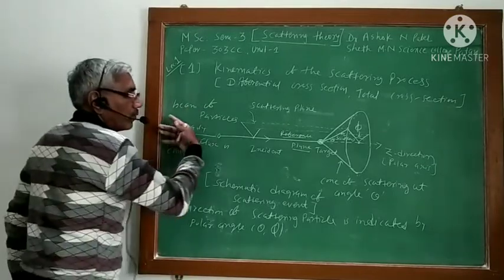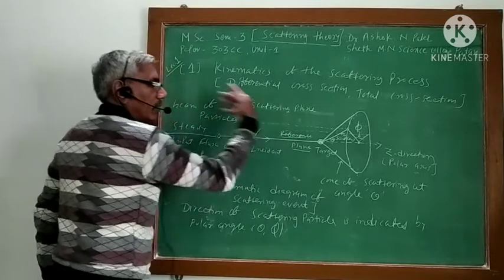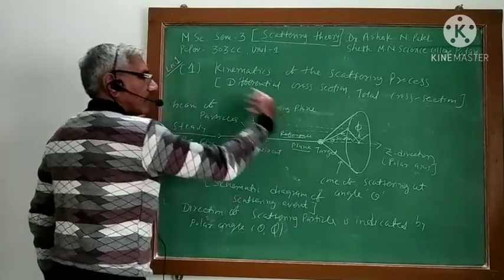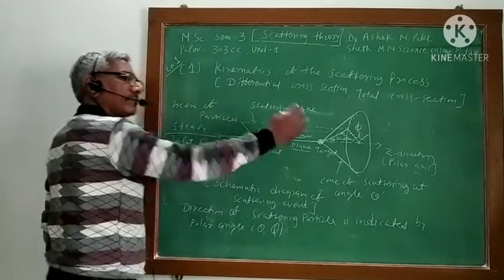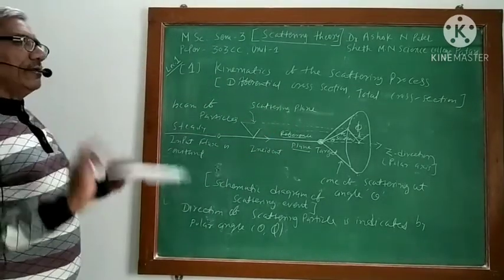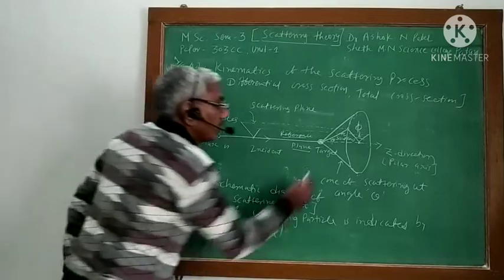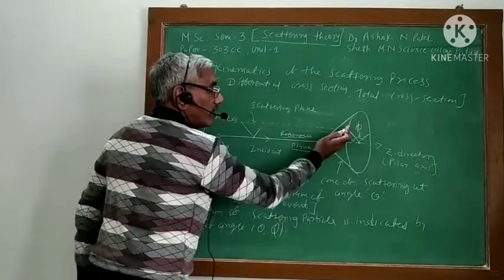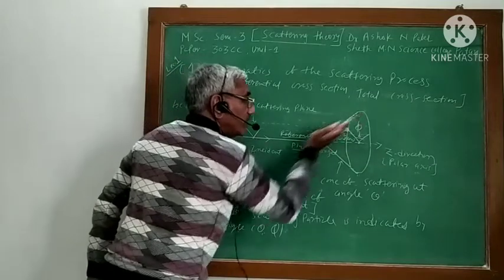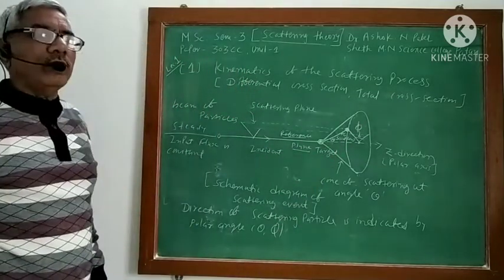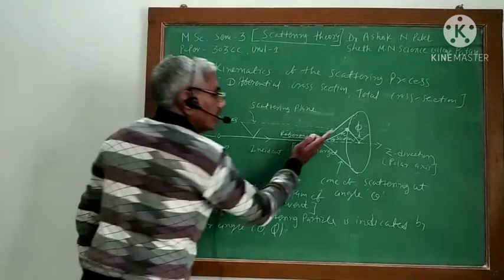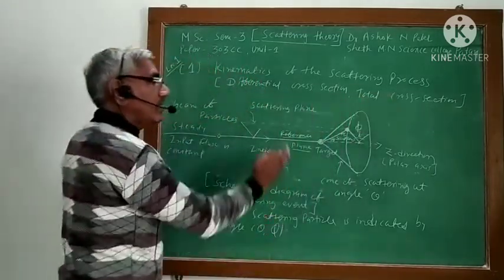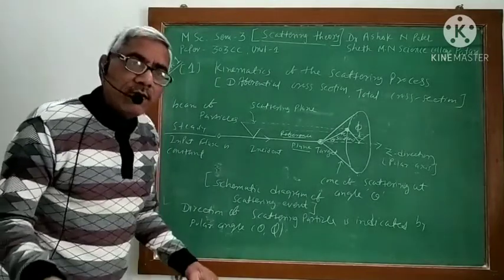Now if the flow is constant, some constant input particles are coming steadily for a long time, then if I want to know the number of scattered particles in some direction theta phi, it will remain the same also.